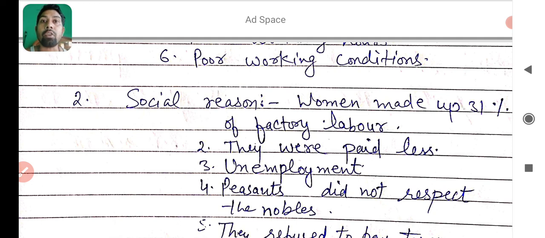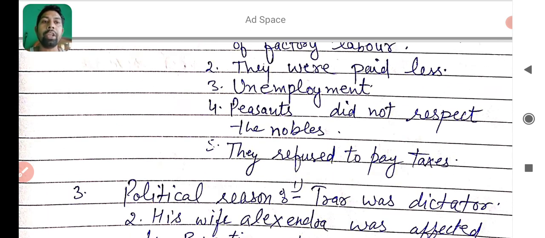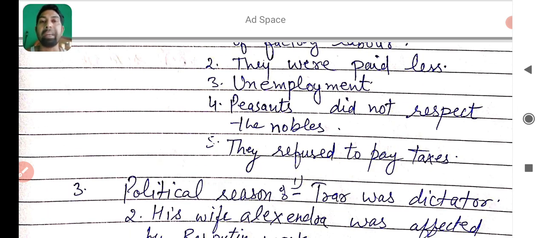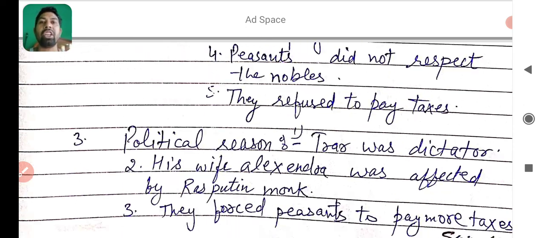They thought that nobles should divide or distribute the land equally among all peasants, and that's why they refused to pay taxes to the nobles. And these were the main reasons for the revolution. Social reason. Next, political reason.